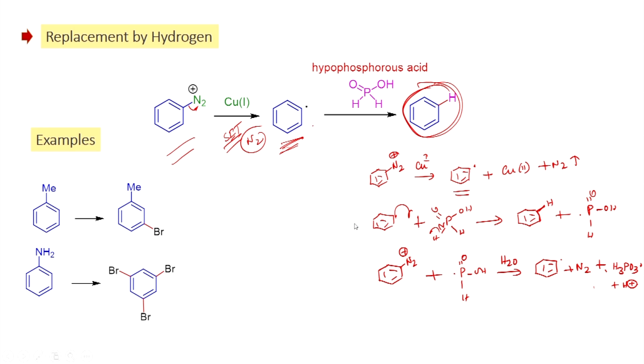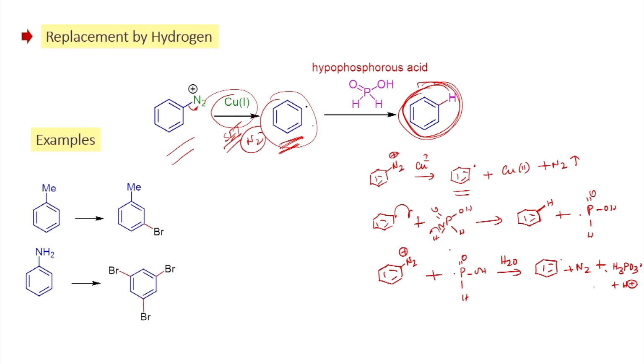So if you have the diazonium salt, you can try to react with the copper 1 iodide to give the aryl radical. That aryl radical can be further reacted with the hypophosphorus acid to convert into the aryl derivative. As you can see here, for example, when you have the benzene diazonium chloride and you react with the copper 1 iodide, you get the phenyl radical. This can be further reacted with hypophosphorus acid, and you will get benzene as the product.